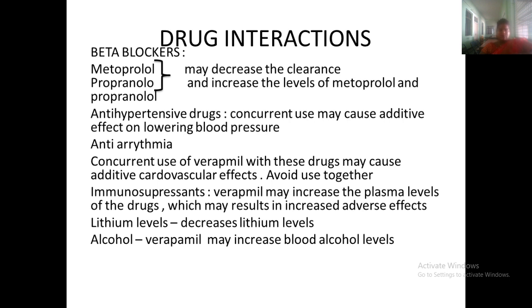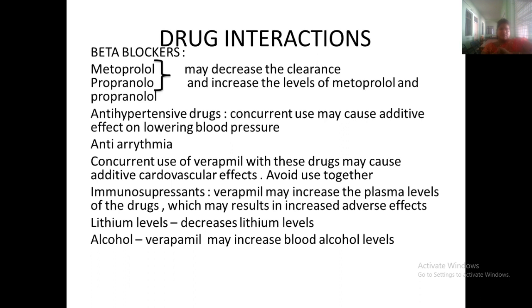Antiarrhythmic drugs, when given with it, may have a bad effect on the cardiovascular system. So avoid using both antiarrhythmic drugs and antihypertensive drugs together.